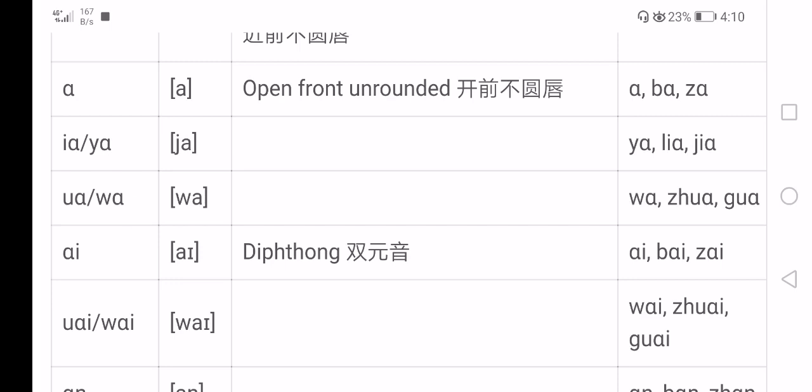The third final here is wa. Ua and wa are spelled differently, but with the same pronunciation. The only difference is that wa itself is a word. It can be spelled as a pinyin word itself. When wa is following other initials, it is spelled ua, to form syllables like zhua, gua.